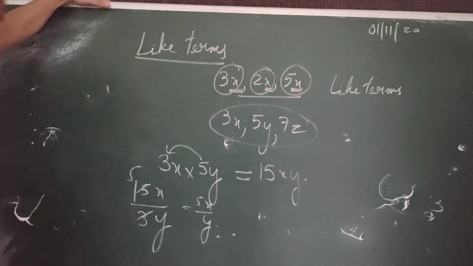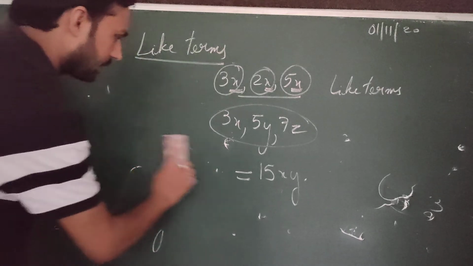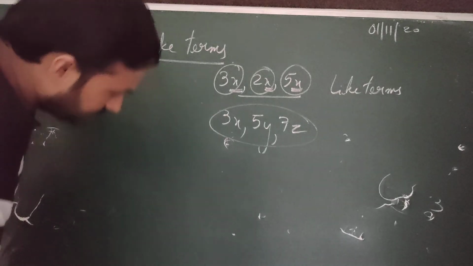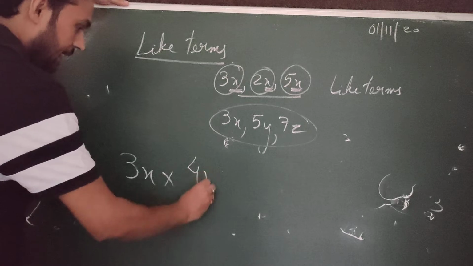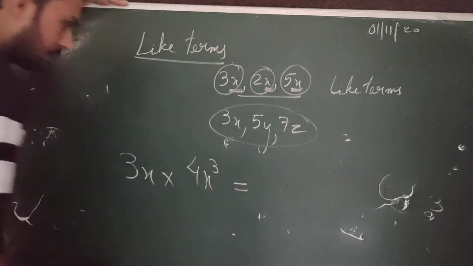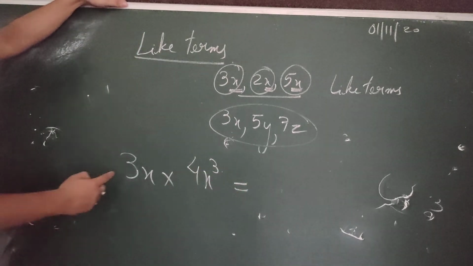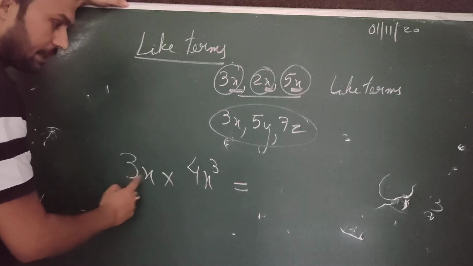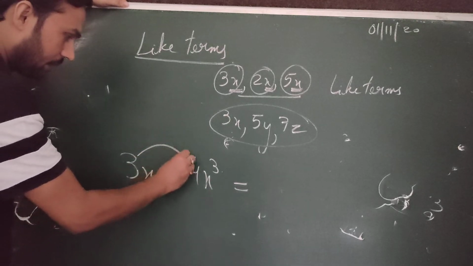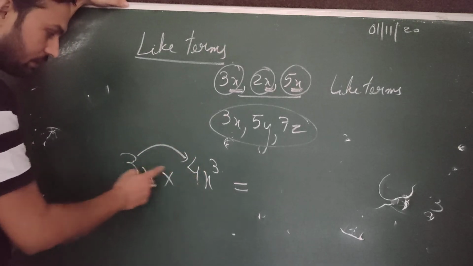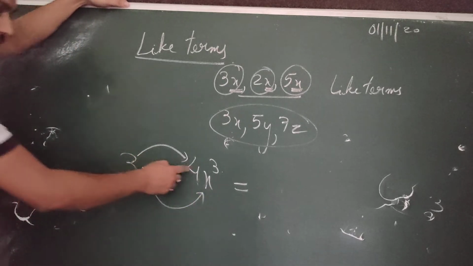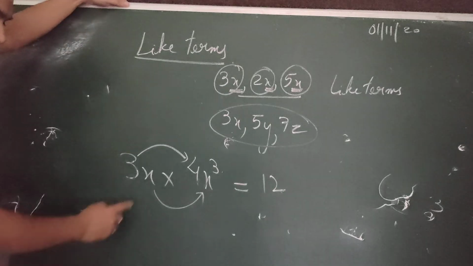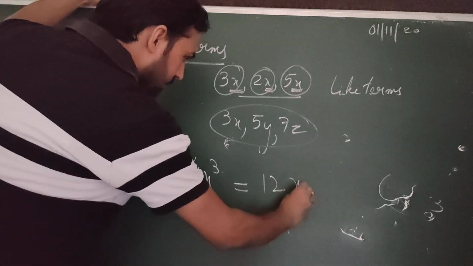Okay, so this is possible. And if it is like terms multiplication, then it is better. Supposing 3x into 4x cube, we should know something from the powers chapter also. When like terms are multiplied, the number will be multiplied with number, the constant with constant, and the variable with variable. So 3 4s are 12, and x into x cube will be x to the power 4.